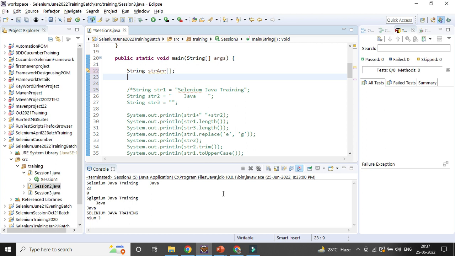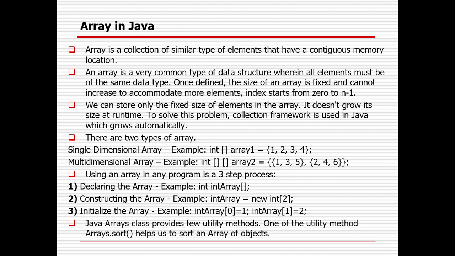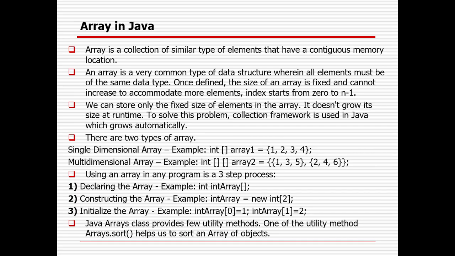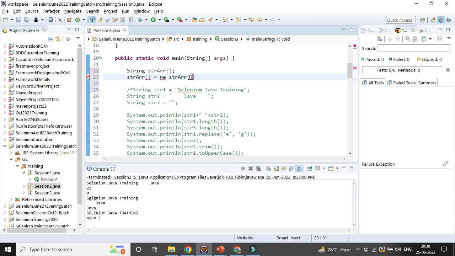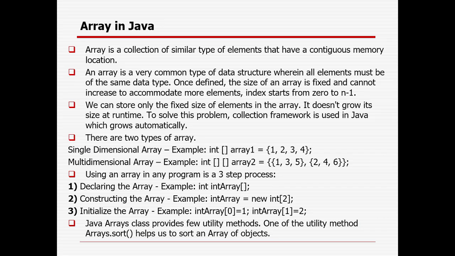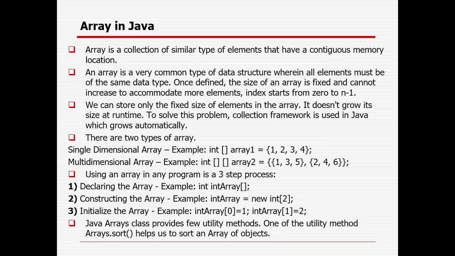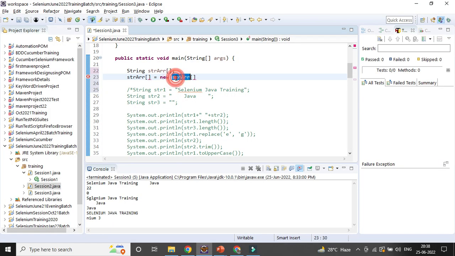The array name equals new, and that is where I define the size: new String, with the integer 2.